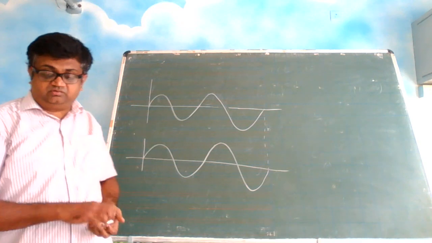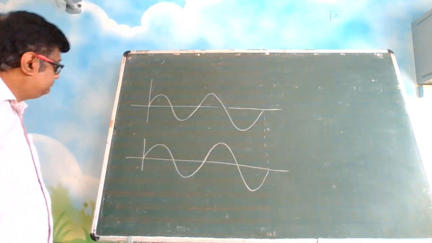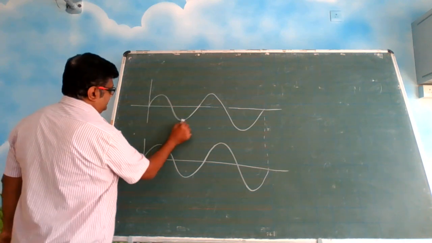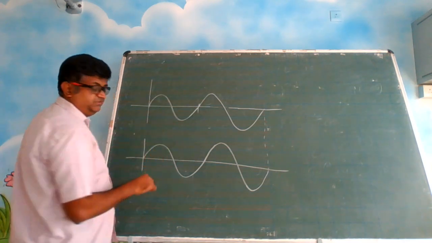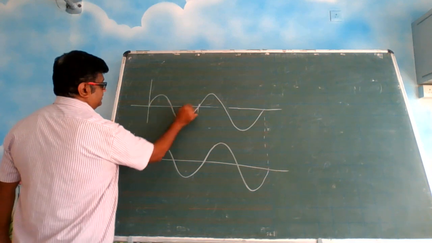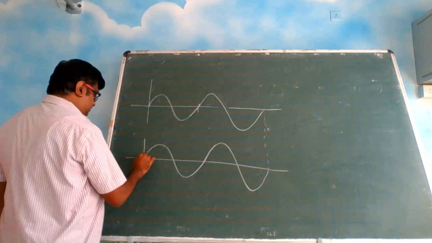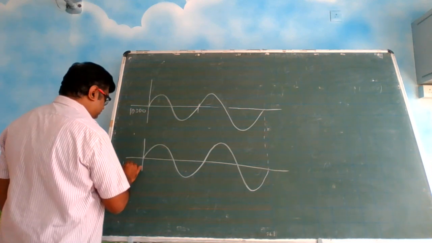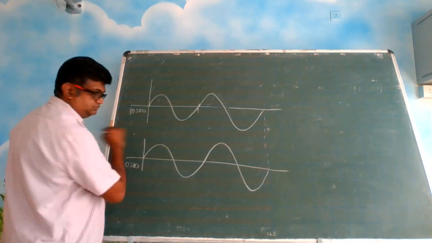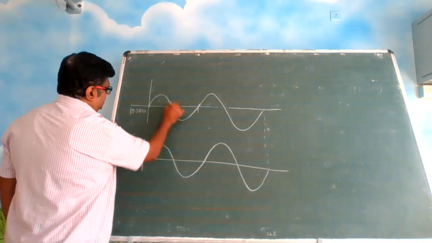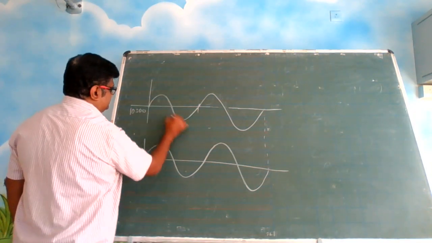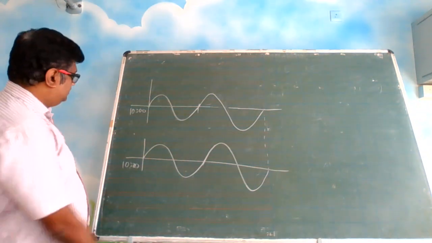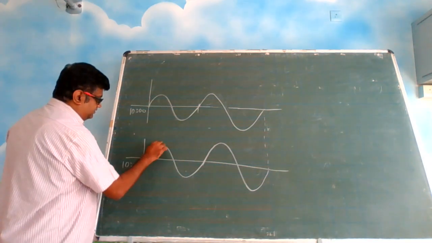Now let us take another scenario. In this, actually, what is happening? When this wave is reaching this point, this is one full cycle. This wave, let us say this wave started at 10 o'clock. This wave also started at 10 o'clock. So when this wave reached here, this wave also reached here.